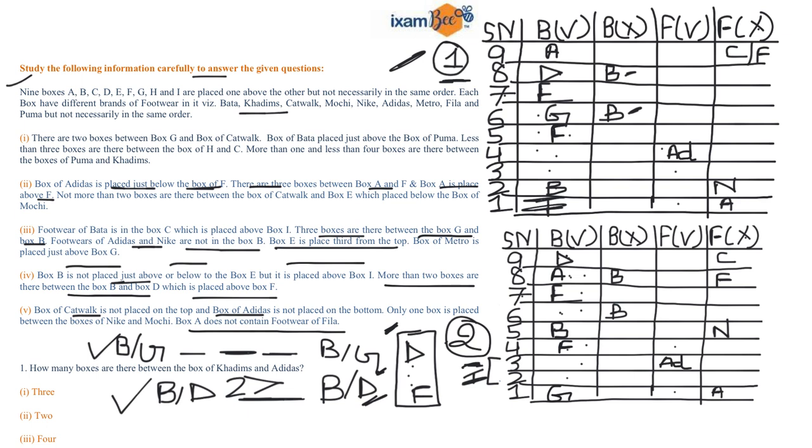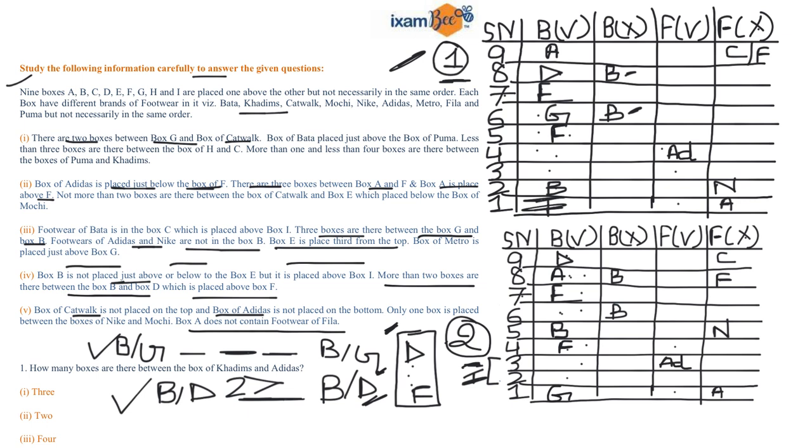And if I'll consider the second case, I can be placed at second or the third place number. So you can write a small hint that I can be placed at position number 3 or 2 in my second case. Now we know that there are 2 boxes between box G and box of catwalk. So if I'll try fixing G and catwalk, so I cannot place catwalk above G.